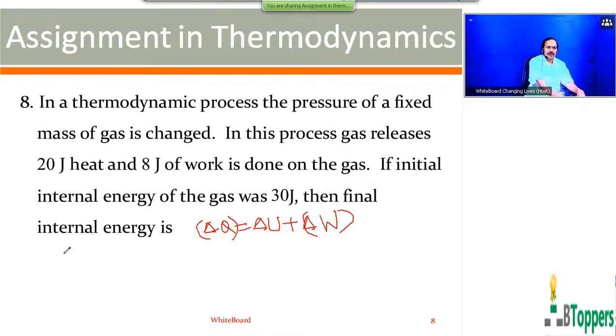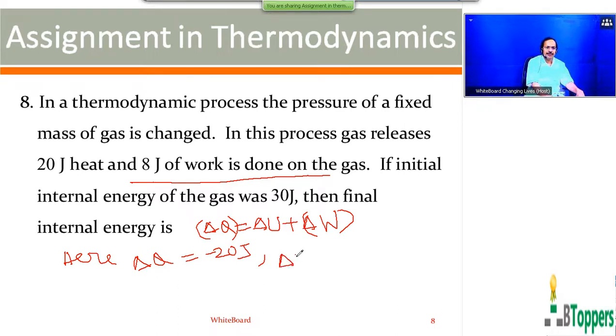So here in this problem, 20 joules of heat energy is lost by the gas. So delta Q can be written as minus 20 joules. And 8 joules of work is done on the gas. So when work is done on the gas, delta W will be negative.